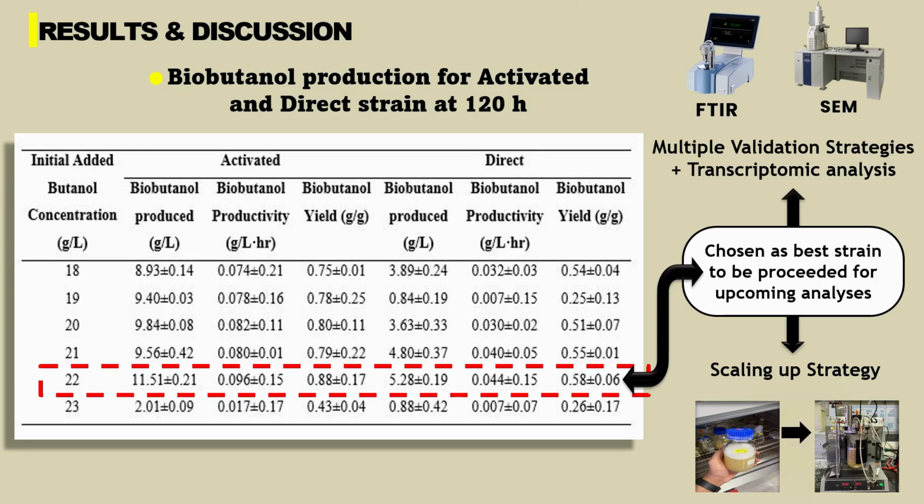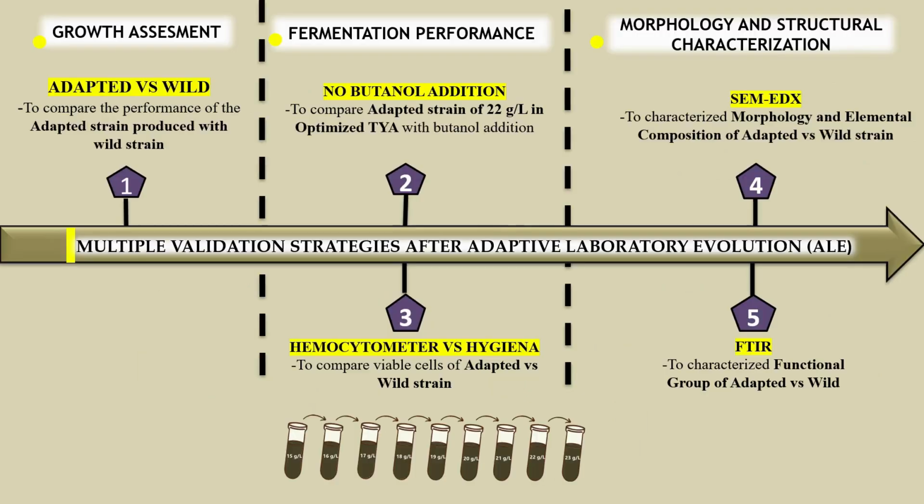Then, after I applied my proposed novel method, we can see significant improvement, and the strain can adapt up to 22 gram per liter of butanol and manage to produce 11.51 gram per liter of biobutanol. This best adapted strain of 22 gram per liter was further selected for validation and scaling up strategies. The 22 gram per liter strain was then validated through multiple validation strategies covering growth, morphology, and also fermentation performance.